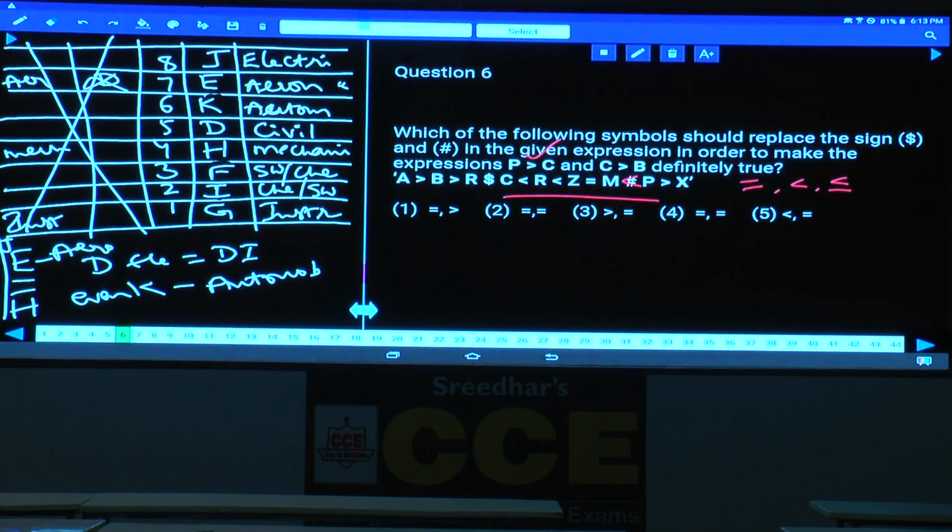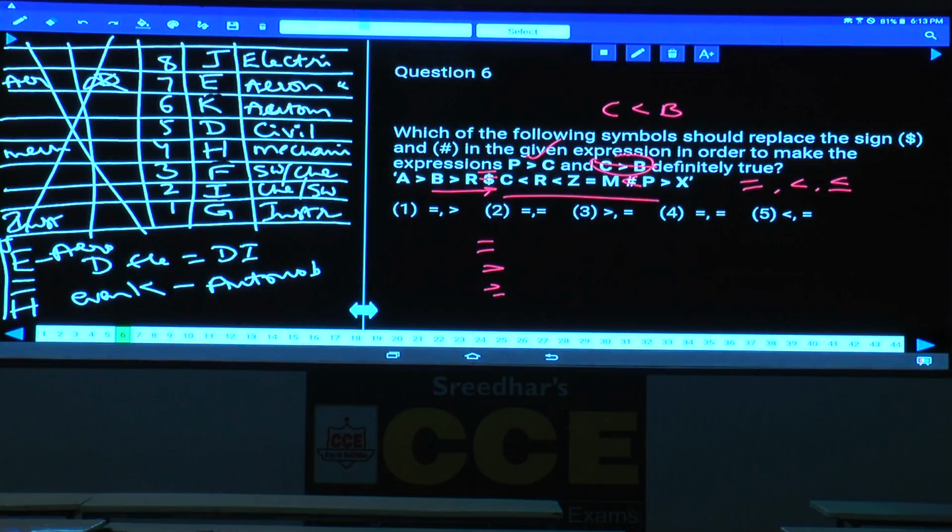Then coming to this one, C and B, C greater than B. B is here and C is here. Now B greater than C, hence this is wrong. It cannot be C greater than, it must be C lesser than B. If you take C lesser than B, then as B greater than C, this must be either equal to or greater than or equals to anything.